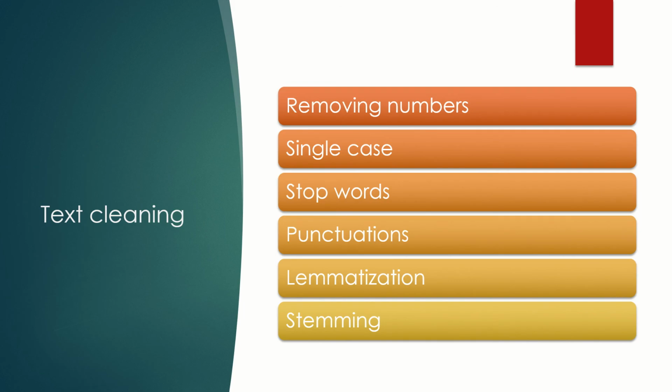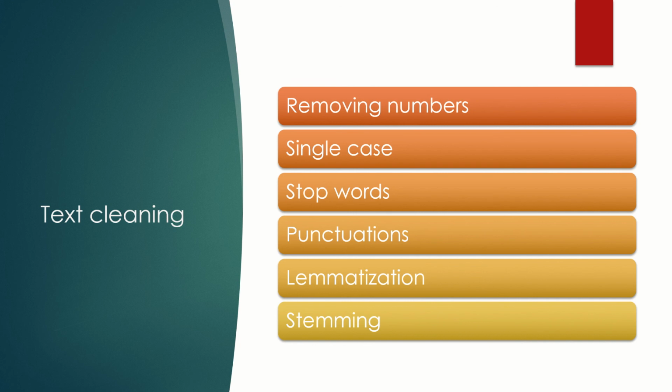So in this deliverable, I did some text cleaning. For the text cleaning, I basically removed the numbers and changed everything into lower case. I removed the stop words and the punctuation. I did some lemmatization, which is removing the plurals, like stop and stops.